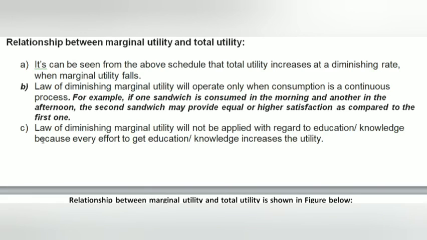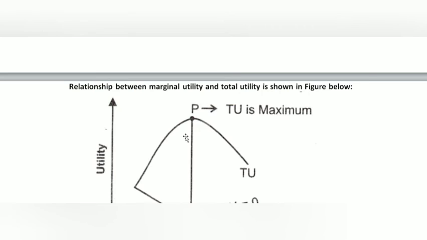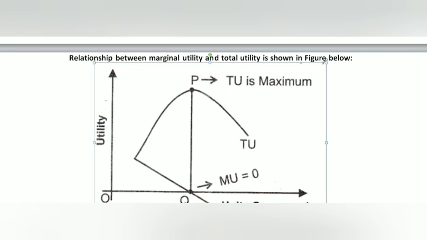And the third relationship is that the law of diminishing marginal utility will not apply with regard to education and knowledge, because every effort at education and knowledge increases the utility. Here is the main relationship. We depict this relationship through this diagram.